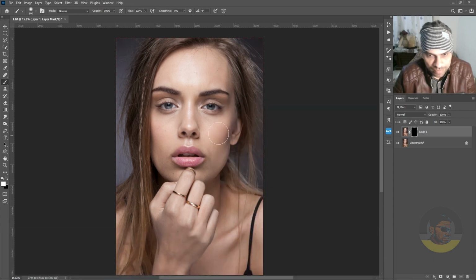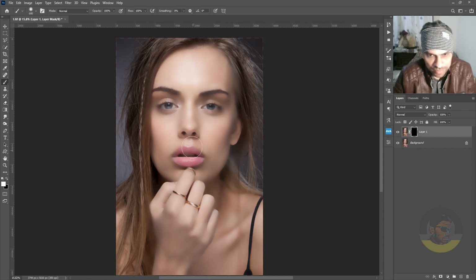Now it's time to increase the brush size with the brackets, and by right clicking, reduce the hardness of the brush and start painting everywhere where you can see the skin. Don't worry about the eyes, mouth, nose, etc. because we're coming back to these in just a second.